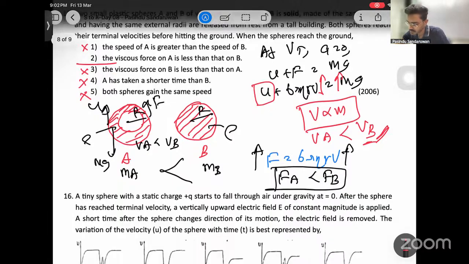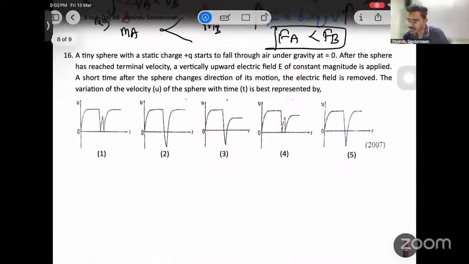Right. 16. A tiny sphere with static charge plus q starts to fall through air under gravity at a equals 0. After the sphere has reached the terminal velocity, a vertical upward electric field E of constant magnitude is applied. A short time after the sphere changes direction of its motion, the electric field is removed.